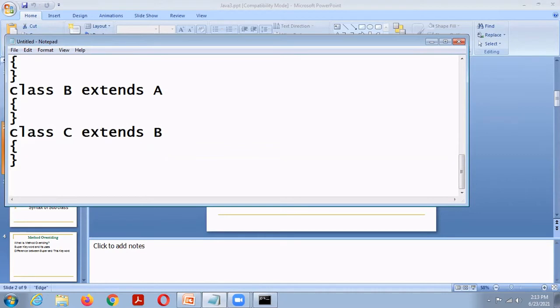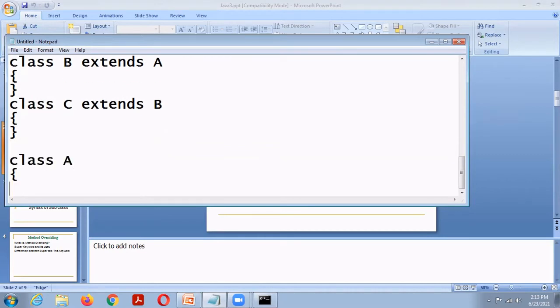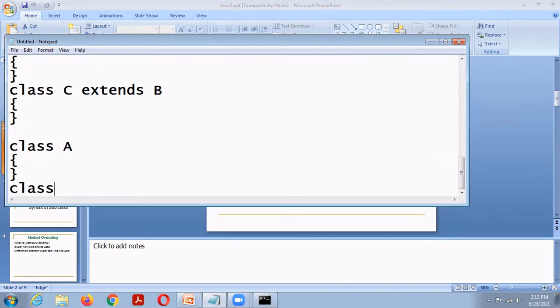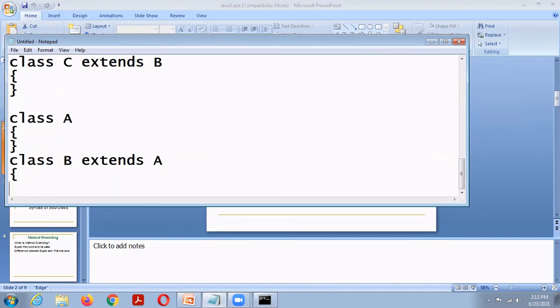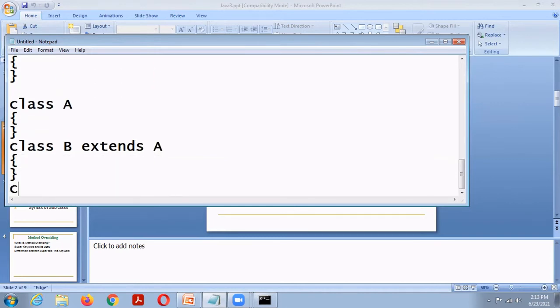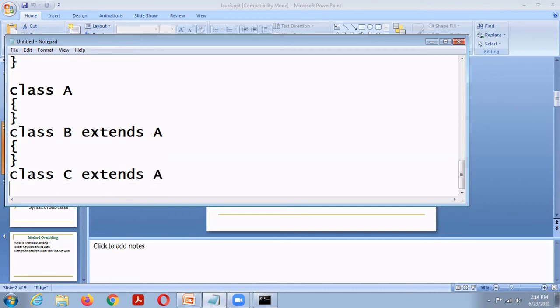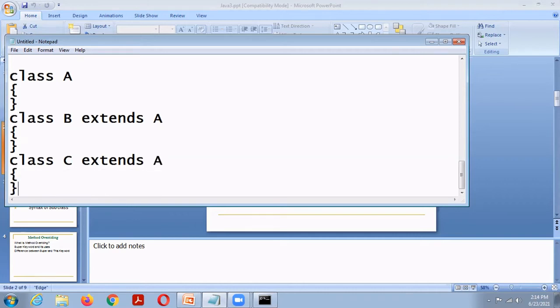Then hierarchical inheritance: class A, class B extends A, class C extends A. Here A is a superclass and B and C are subclasses.